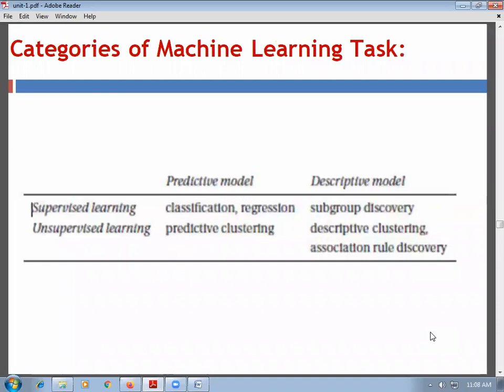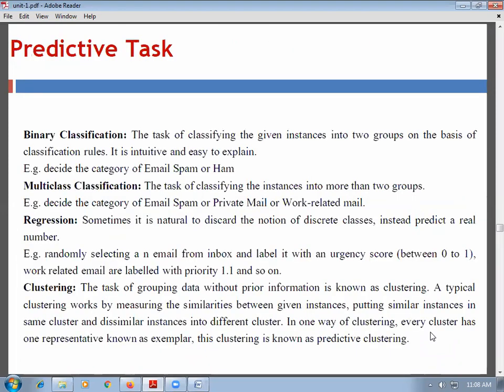Okay. Then the categories of machine learning tasks are, we have seen the two models, predictive and descriptive, and supervised and unsupervised learning. So supervised learning with the predictive model has classification and regression. Supervised learning with the descriptive model has subgroup discovery. Unsupervised learning with the predictive model is done with the help of predictive clustering. Then unsupervised learning with the descriptive model is descriptive clustering and association rule.